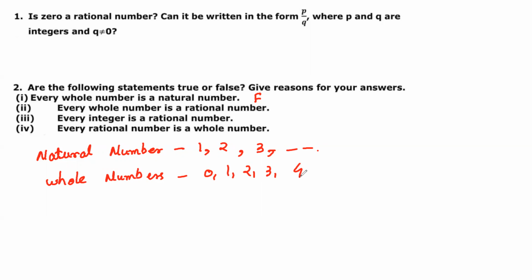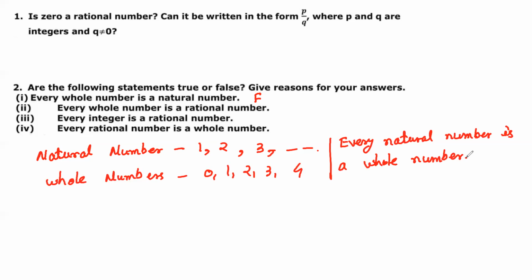Am I clear? We can write: every natural number is a whole number. Every natural number is a whole number. Okay, but every whole number is not a natural number. So the first one is very clear to all.